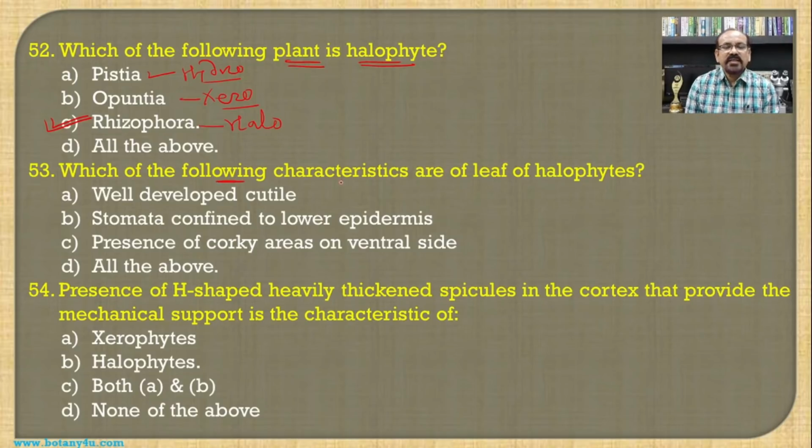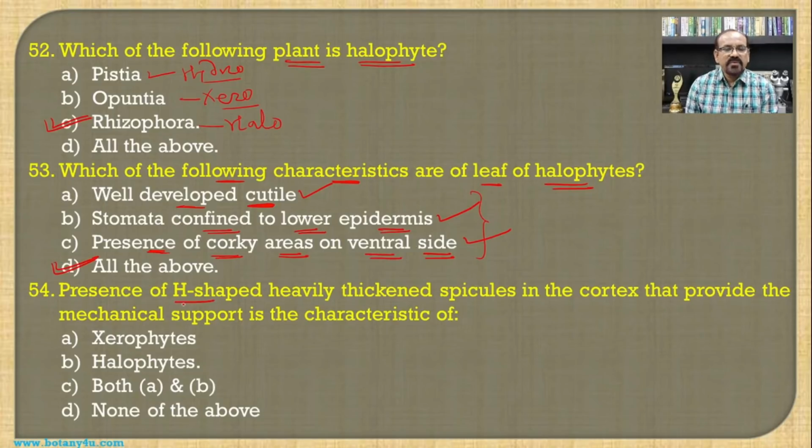Then which of the following characteristics are of the leaf of the halophytes? So well developed cuticle is a characteristic of the halophyte. Then stomata confined to the lower epidermis is also a characteristic feature of the halophytes. Then presence of corky areas on the ventral side is also a characteristic feature of the halophytes, and hence all the above becomes the answer for this question.